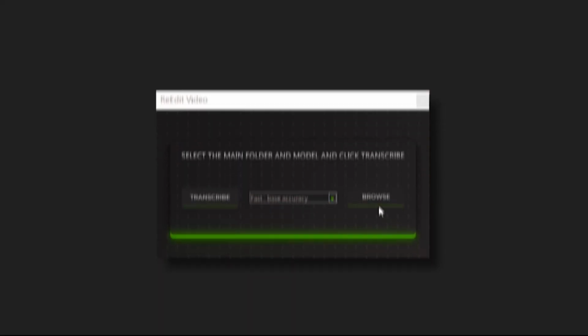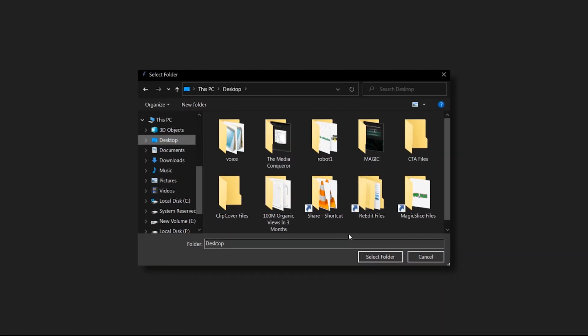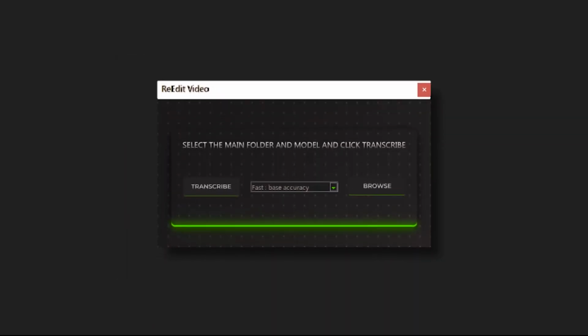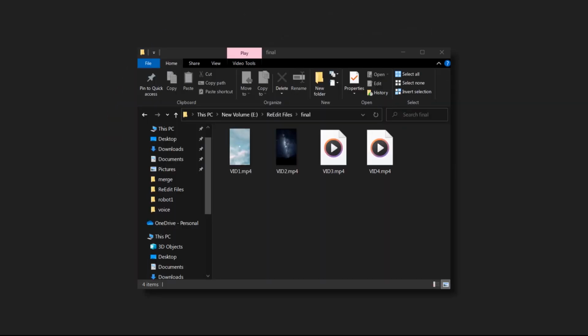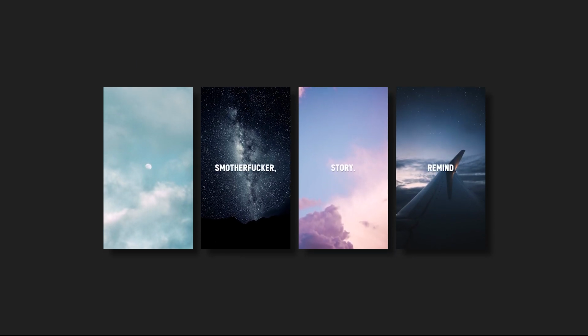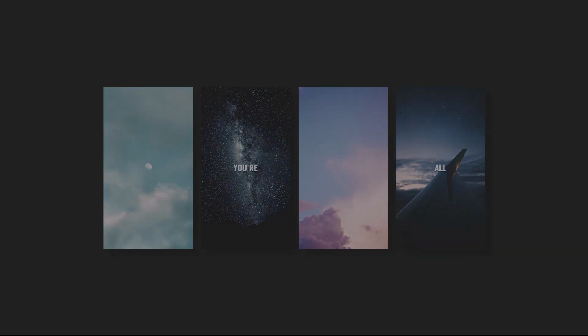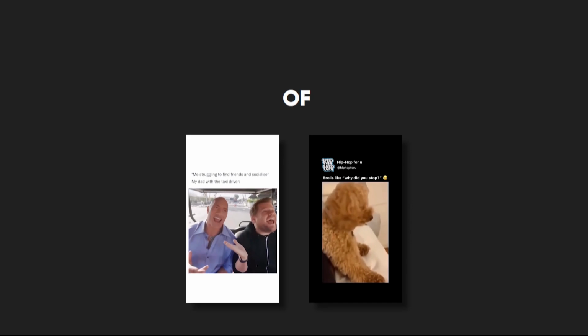Open the app, click on Browse, and choose the folder where you put the videos and then click on Transcribe. After that, in this section you have to write what images you want to be added to the new videos. And finally click on Generate Video. After a few minutes, your videos are ready with captions, zoom in effect, and related photos. The next popular content is this type of content.